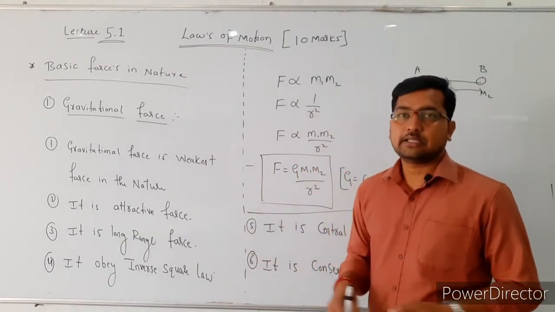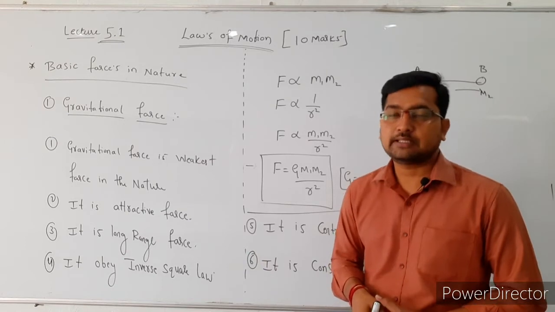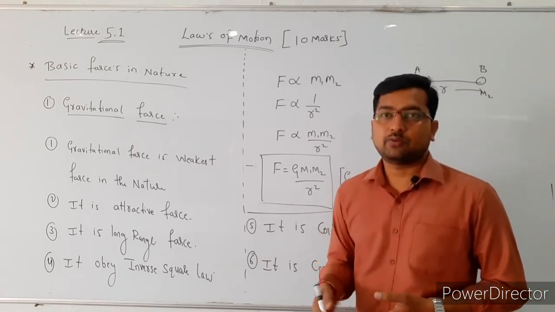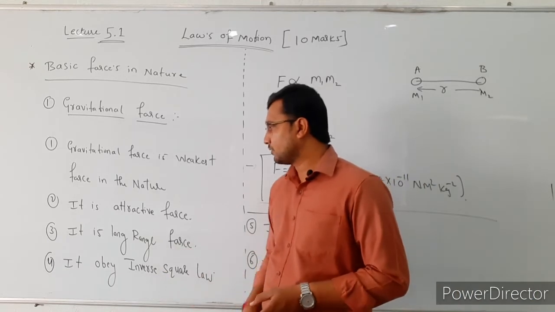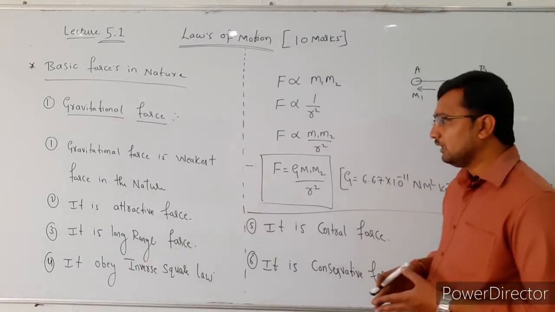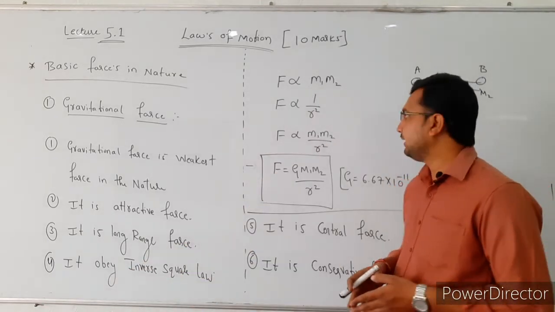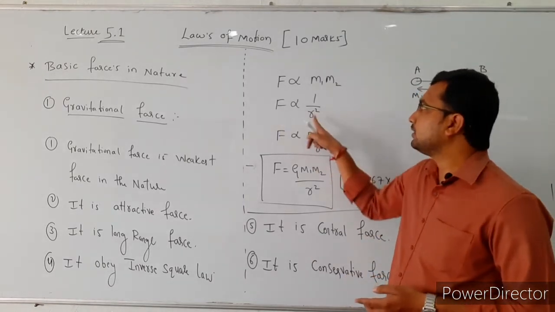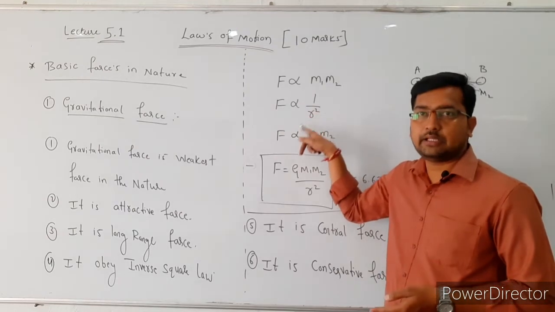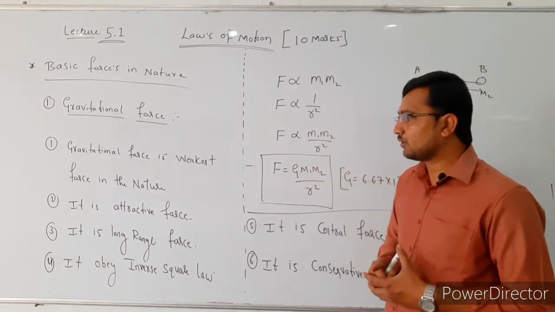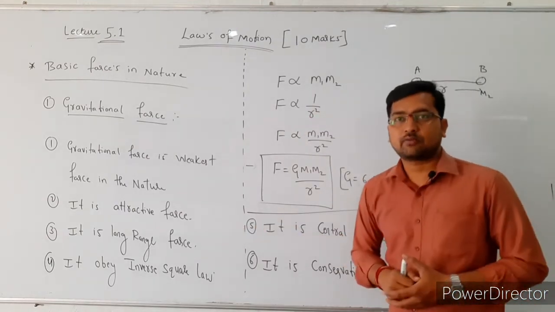So that means the distance between the two bodies is more, in that case the force in between the two bodies is more, right? So here it is a long range force. And the fourth one, the inverse square law, that means the force is inversely proportional to the square of the distance between them. From this one we concluded that it obeys inverse square law.